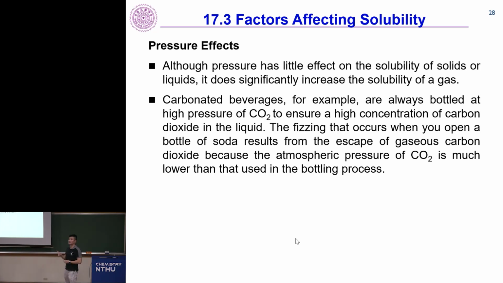Okay. And the last part about solubility, after polar effects and structural effects, is the pressure effects. Pressure effects only affect gas. Although pressure has little effect on the solubility of solids or liquids, it does have significant effects on increasing the solubility of gas. For example, carbonated beverages, right? Coke is always bottled at a high pressure of CO2 to ensure a high concentration of carbon dioxide in the liquid.